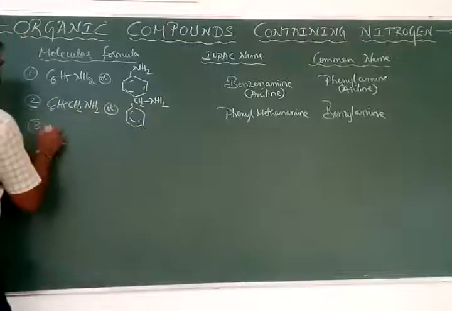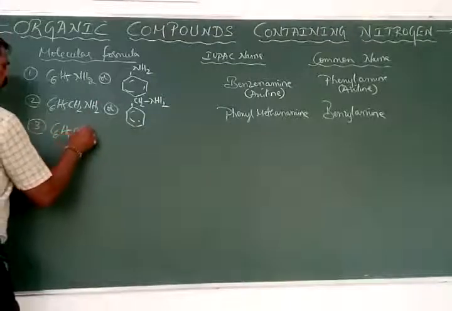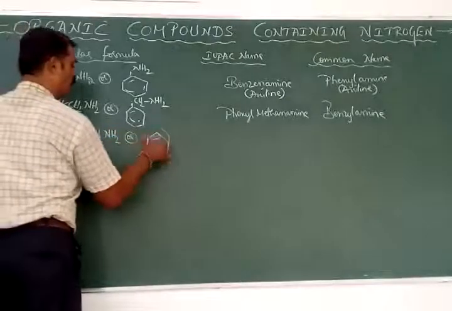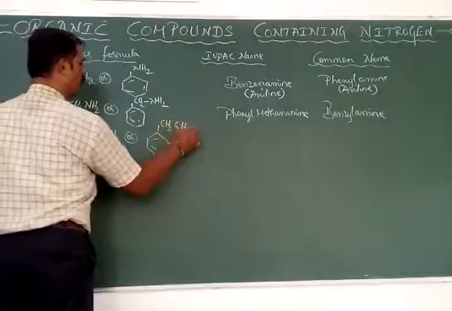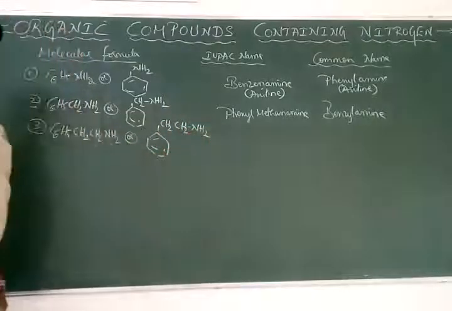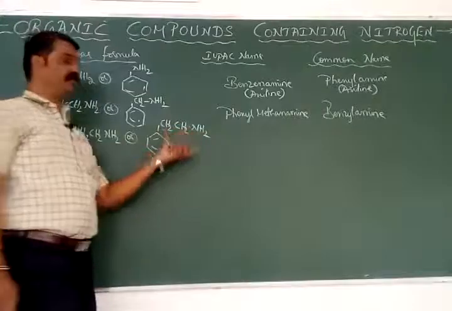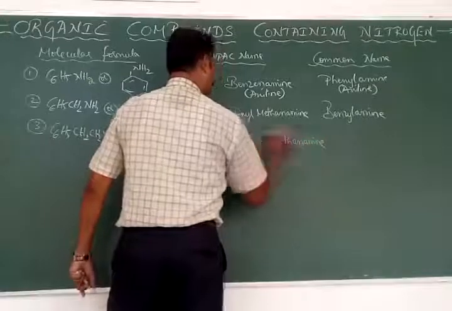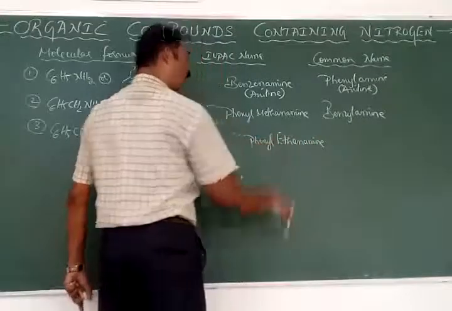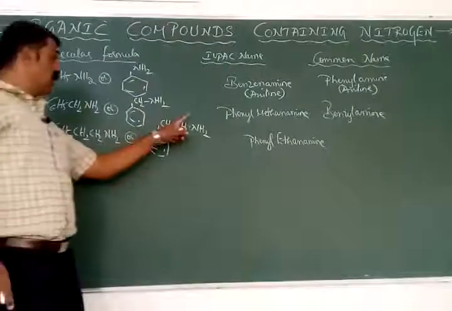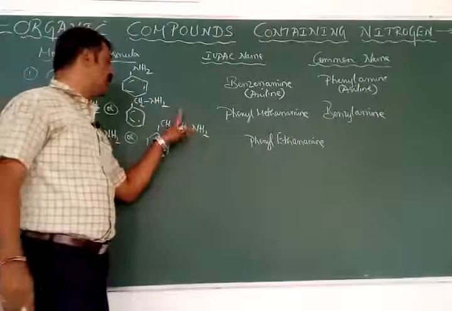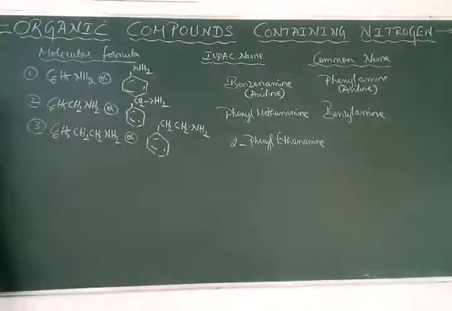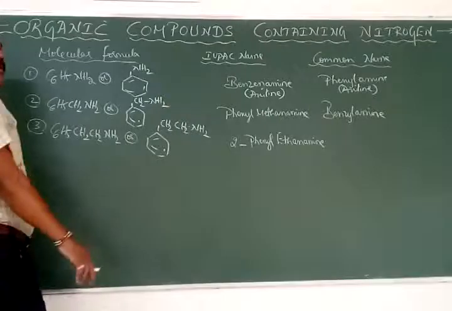Okay. Let's have the benzene nucleus with CH2CH2NH2. Now the root word becomes eth, I think. Ethanamine. The substituent now is phenyl. But where that phenyl is, as we are giving the preference to the functional group amine, means this is the first carbon and therefore the second carbon. Hence the name of this one is called as 2-phenyl ethanamine.